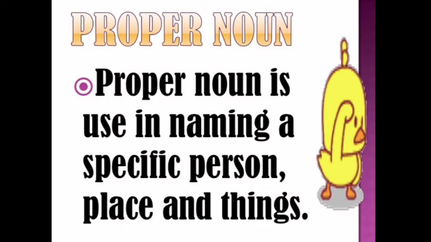What does proper noun mean? Proper nouns are the special names for a person, place, animal, thing. Okay. So don't forget, a common noun is a name which we use in general, but a proper noun is the special name that we are using.